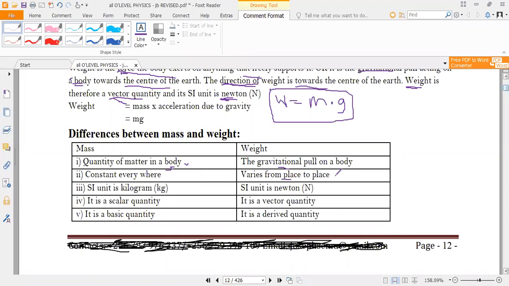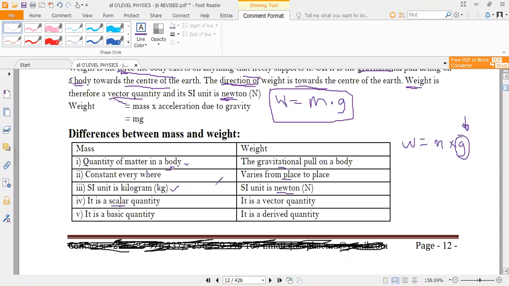The reason why weight varies from place to place is because weight is got by multiplying mass times acceleration due to gravity. So acceleration due to gravity changes from place to place. So it means that every time acceleration due to gravity changes, the weight of a body also changes. Then another difference is that mass is measured in kilograms, whereas weight is measured in newtons, since weight is a force. Then also mass is a scalar quantity.